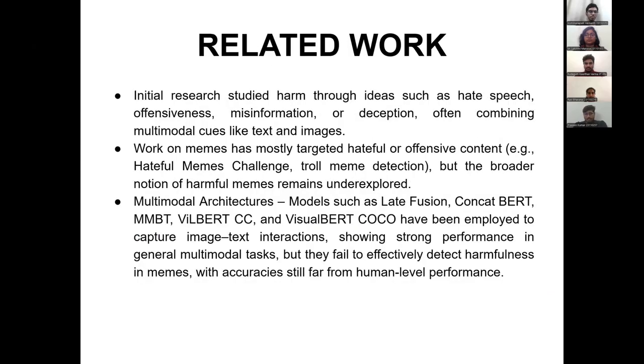The previous work done in this area includes models like late fusion or concat-BERT. For example, late fusion takes the text and encodes it, and takes the image and encodes that into two vectors, trains the model on both of those vectors and combines the outputs of the two. Concat-BERT gets both the embedded vectors from the text and image, concatenates them into one singular vector, and then trains the model on that. There are some other models such as ViLBERT and ViLBERT Co.